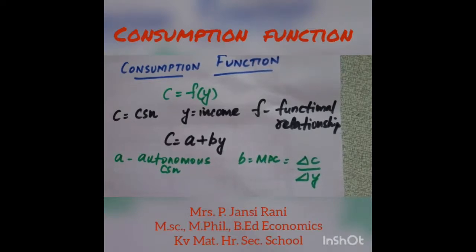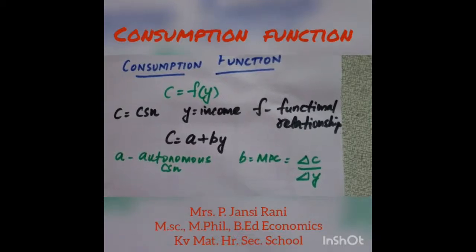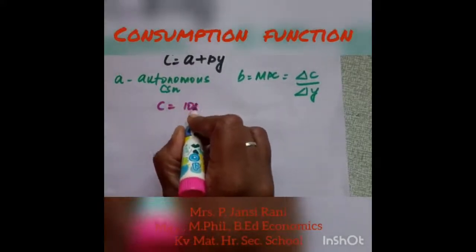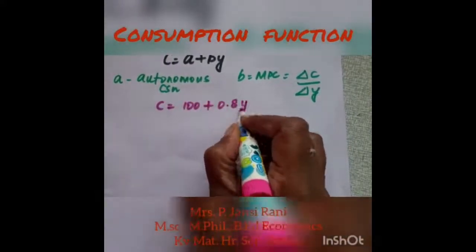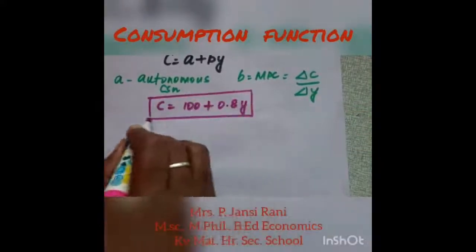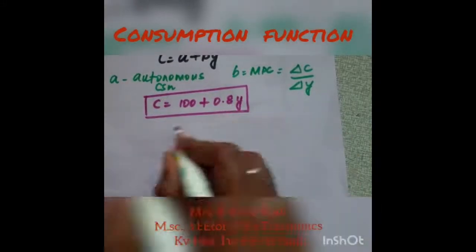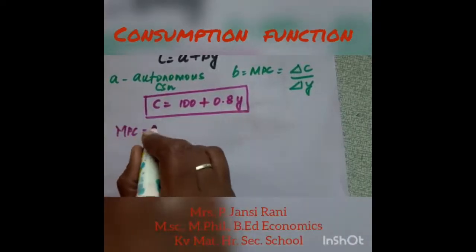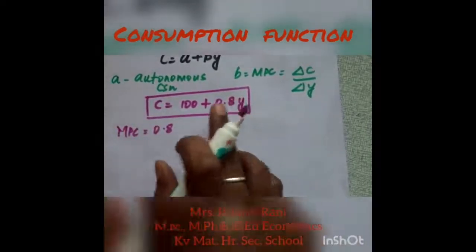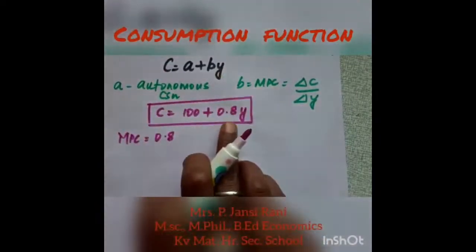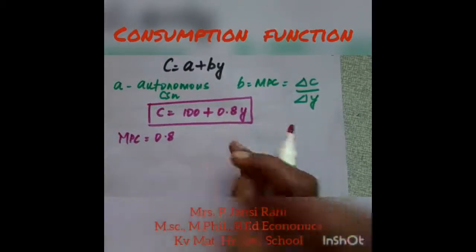Okay, now let us see with an example. C can be expressed as 100 plus 0.8Y. So this is said to be a consumption function. C is equal to 100 plus 0.8Y. So this 0.8 is your marginal propensity to consume. It is similar to C is equal to A plus BY, where BY is here 0.8Y. So this 0.8 is the marginal propensity to consume.